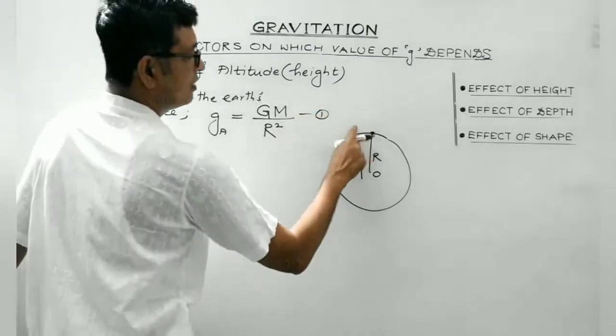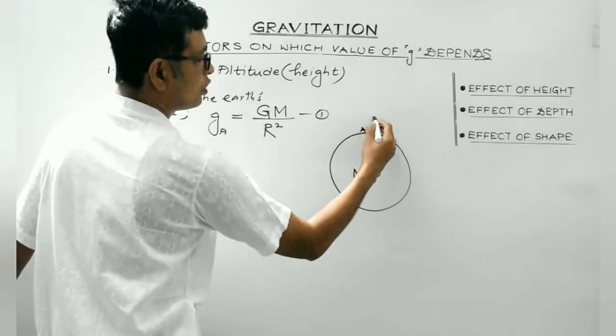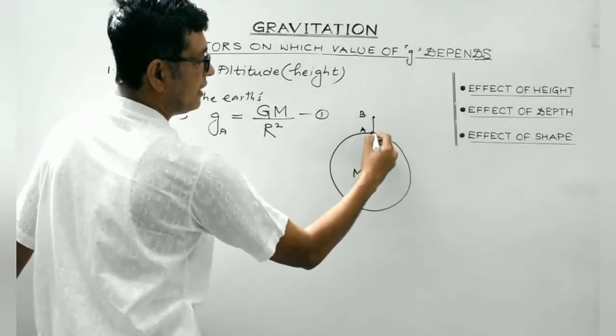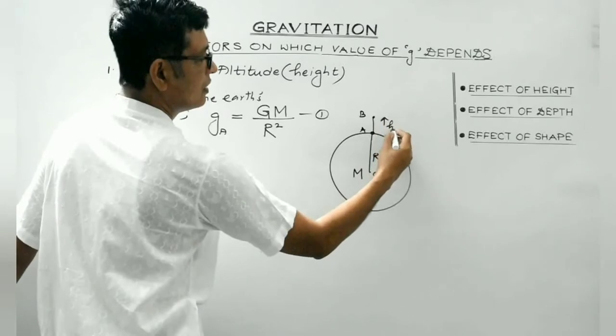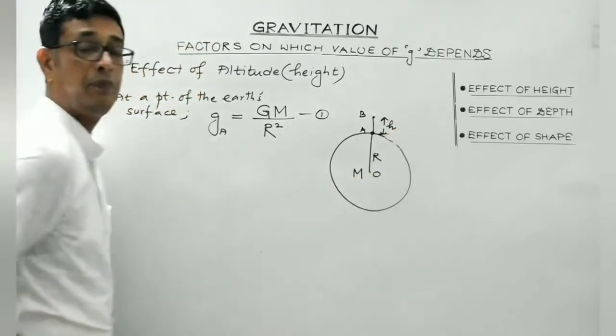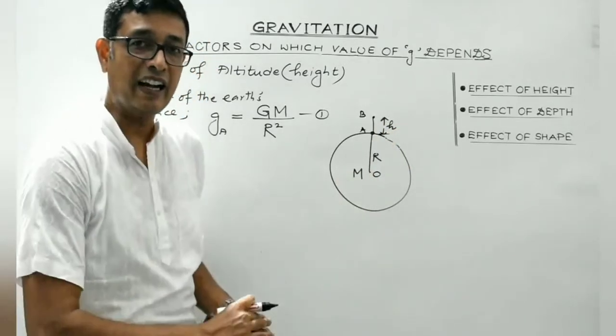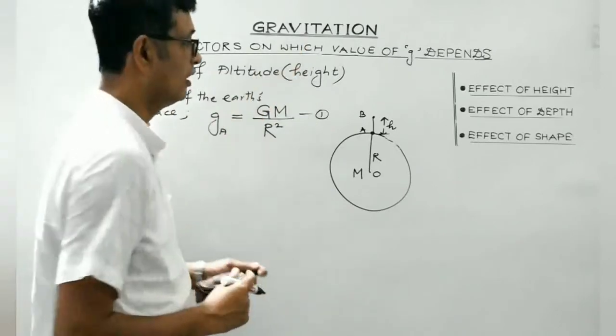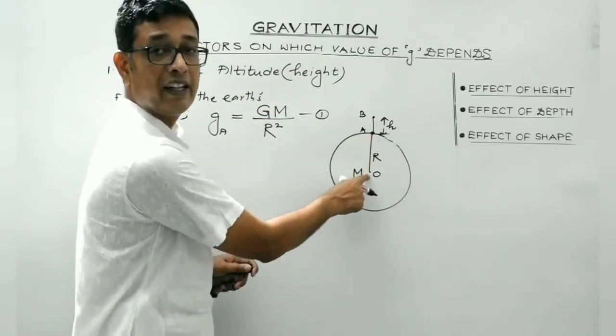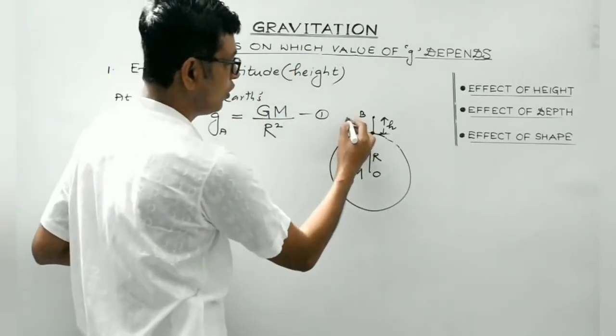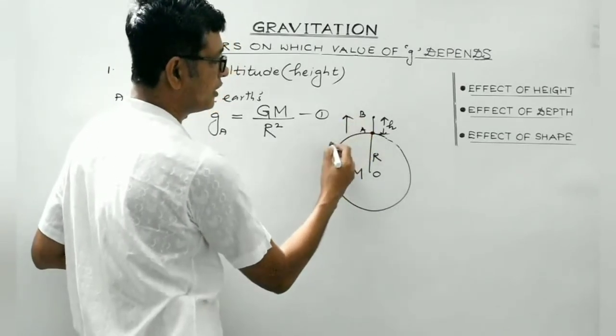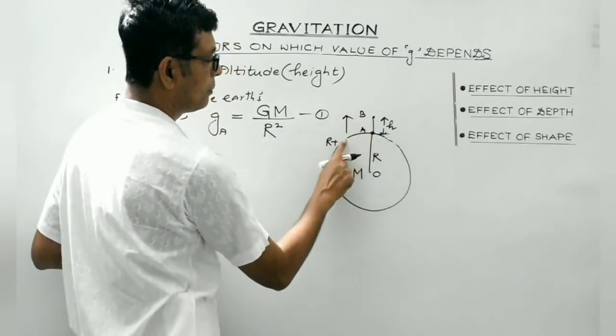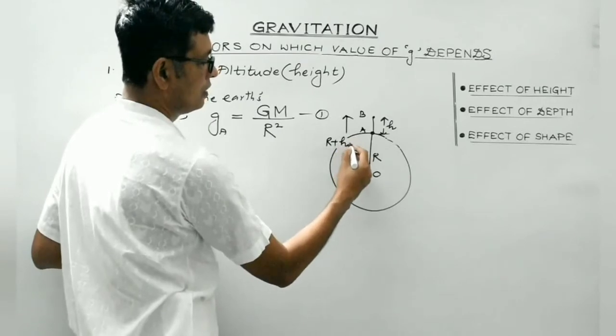Now consider this to be point B, which is at a height h above the Earth's surface. So distance is to be taken from the center of the Earth. What is the distance of point B from the center of the Earth? It will be r plus h, isn't it?